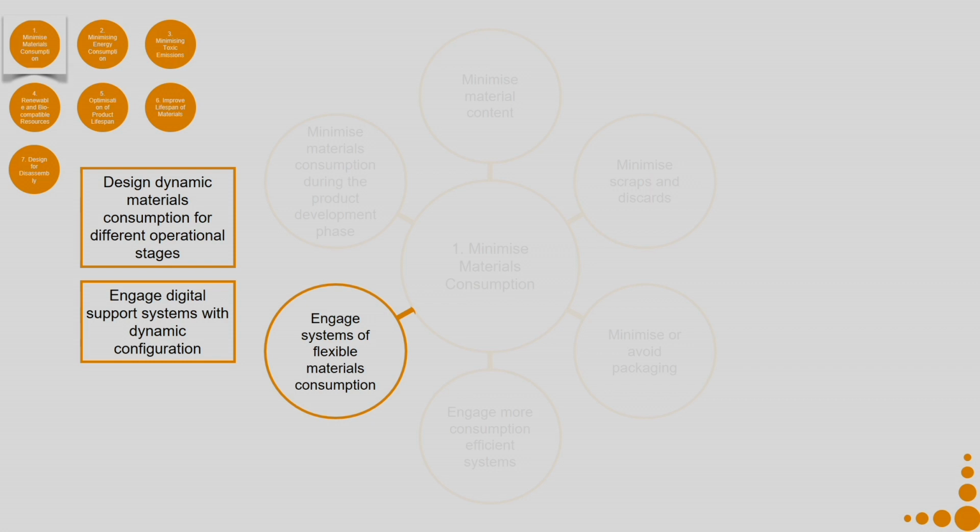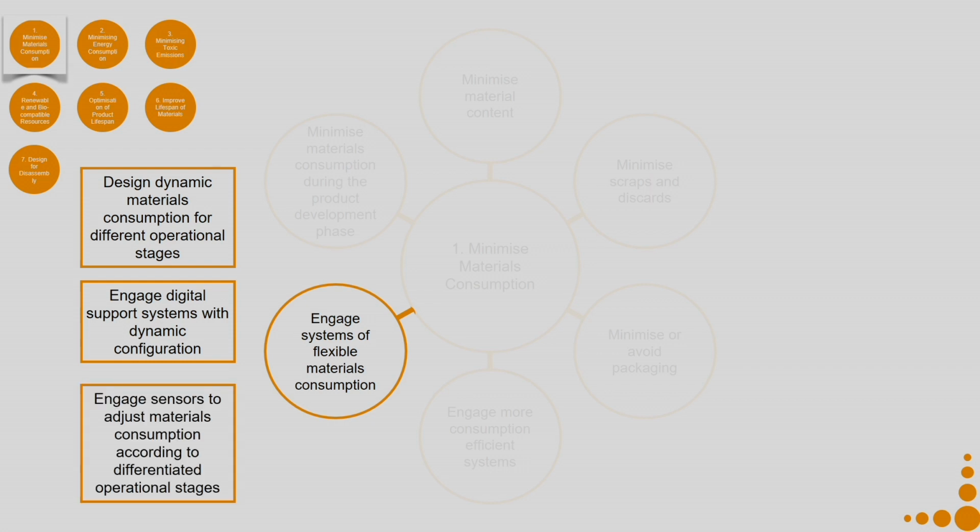Engage digital support systems with dynamic configuration. Rather than having manual settings or mechanical settings, maybe digital settings can be used in case they are helping you in minimizing material consumption. Engage sensors to adjust materials consumption according to differentiated operational stages, because human beings might not be very good at doing this particular task.